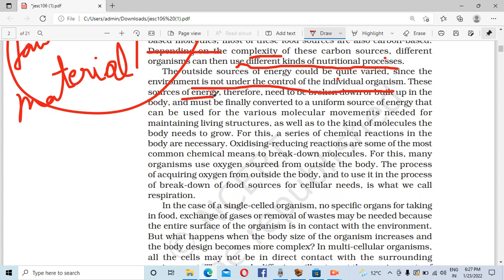So these sources of energy therefore need to be broken down to build up in the body, and must be finally converted to a uniform source of energy that is used for various molecular movements. For this, a series of chemical reactions are necessary.